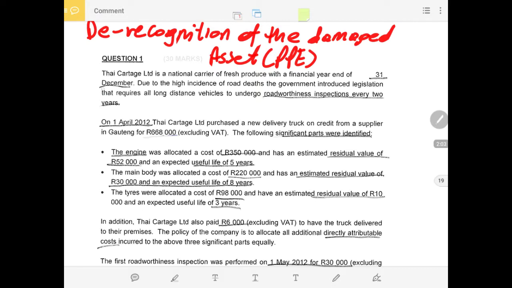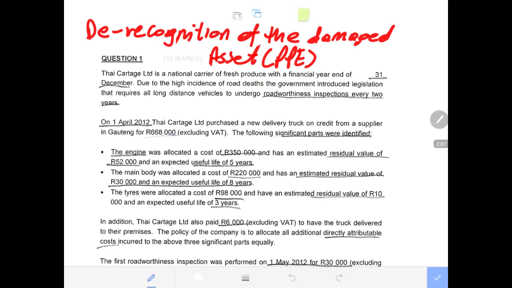Now the accounting period is ending in December, and they say due to the high incidence of road deaths, the government introduced a legislation that requires that all long-distance vehicles are to undergo a roadworthiness inspection every 2 years. So now this company will have to make sure that its motor vehicles that are used for the carrier are going through the same process of inspection.